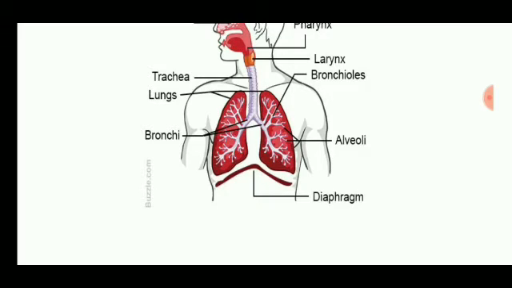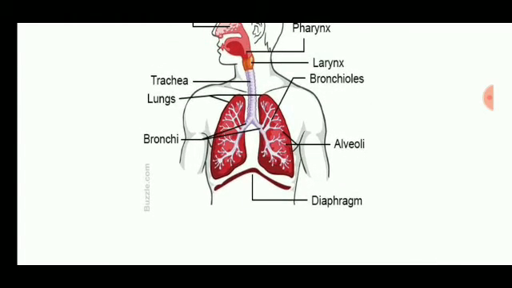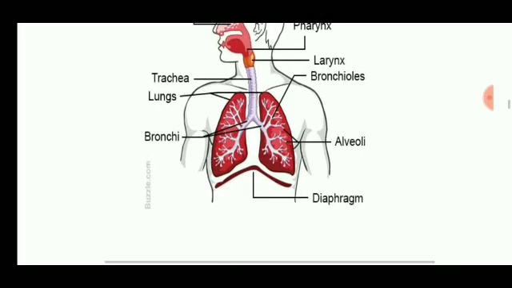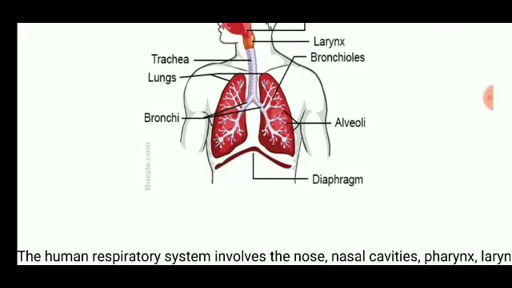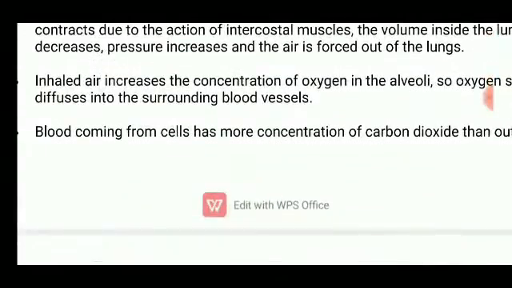That carbon dioxide will move from the alveoli to the bronchioles, and from the bronchi, lungs, trachea, it will move out through the nasal cavity. And the oxygen will move from the alveoli to the blood capillaries, and from the blood capillaries to all parts of the body organs. So each and every cell will get the RBC and the oxygen. So this is the human respiratory system.